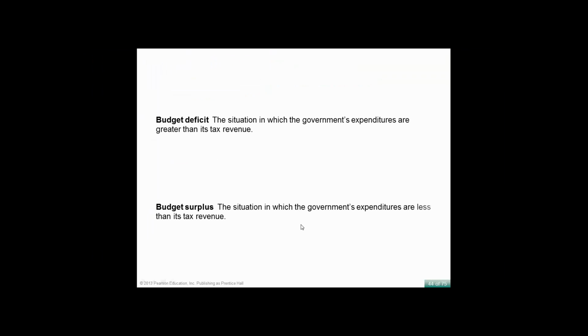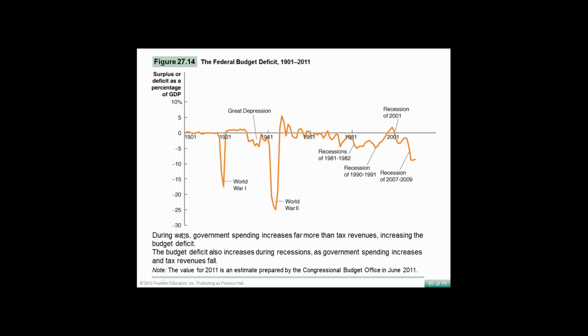I do want to talk about what a budget deficit is, and a budget deficit is a situation in which government expenditures are greater than its tax revenue. This is for a year. A budget surplus is a situation in which government expenditures are less than its tax revenue. So this is a surplus. Surplus 60s, surplus 2001.